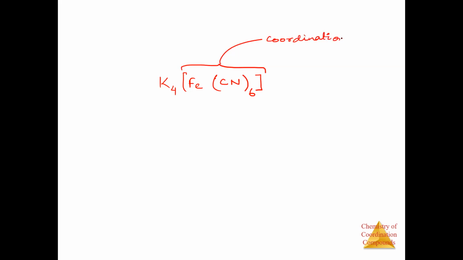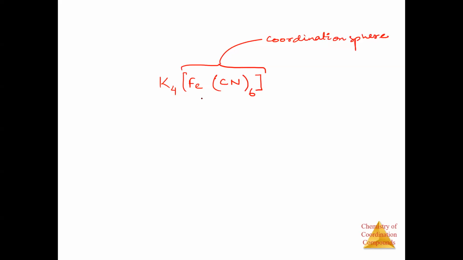For example, let me give you K4, and let us have K4 Fe, let's take CN6. So in this we have a few things. This whole part within the square bracket is known as the coordination sphere.